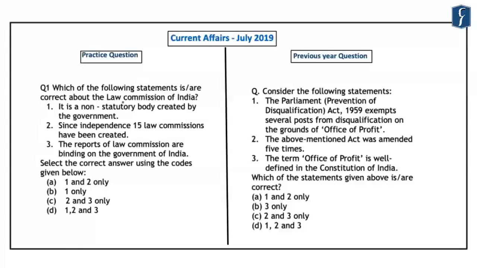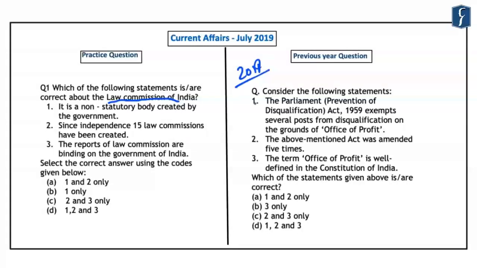The first question is related to the Law Commission of India. Now this question has been inspired by the previous year question of the year 2019. In 2019, a question was asked related to the Office of Profit. This Office of Profit was continuously in the news in 2019 because it was related to the disqualification of the MLAs of Delhi's Legislative Assembly. Accordingly, UPSC asked a question in the preliminary examination of 2019 related to this Office of Profit. Before looking at the formation of this question, let us first read out this question.